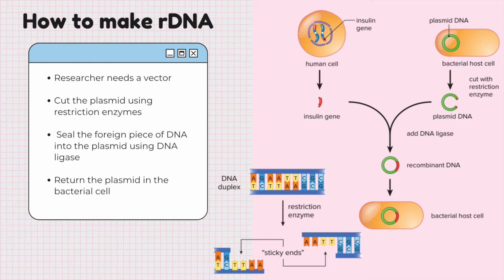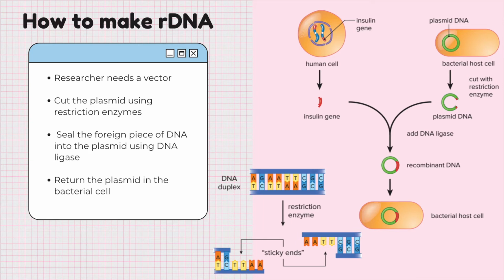Next, to introduce the foreign DNA, in this example the insulin gene from a human cell, two enzymes are needed. First, the restriction enzymes will cleave or cut the plasmid DNA at specific places. For example, restriction enzyme EcoR1 always cuts the DNA between the base sequence G, A, A, T, T, C. With the gap in the plasmid, a piece of the human insulin gene will be cut in the bases complementary to those exposed by the restriction enzyme. Next, the DNA ligase will seal the foreign DNA into the cut plasmid.